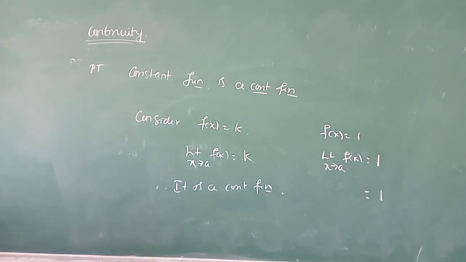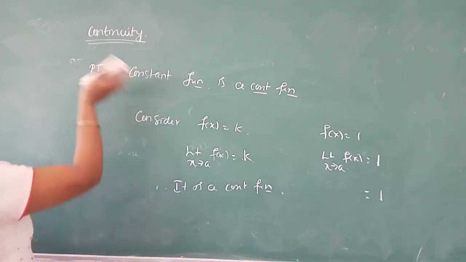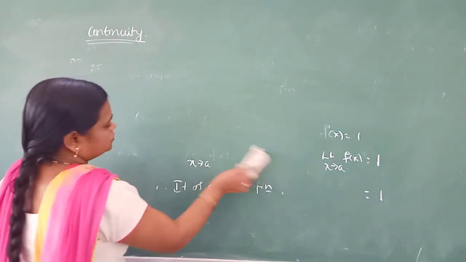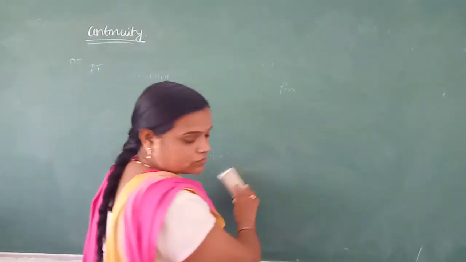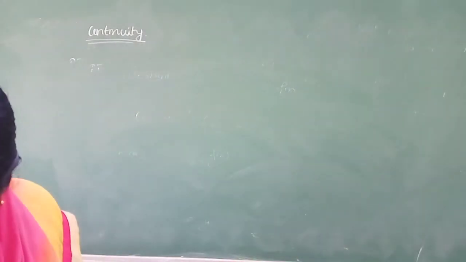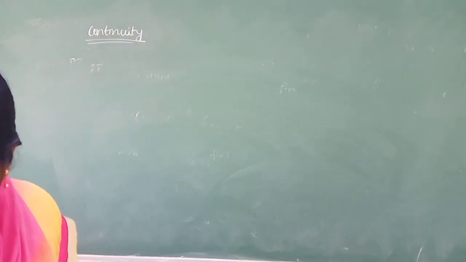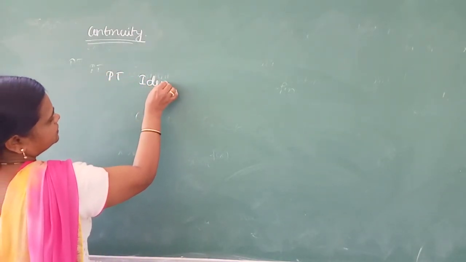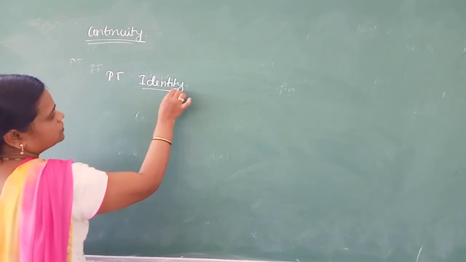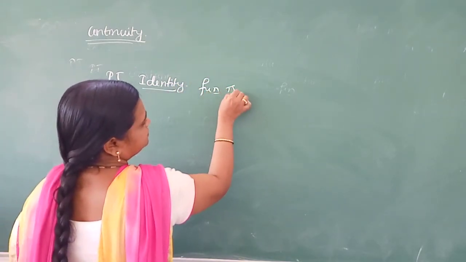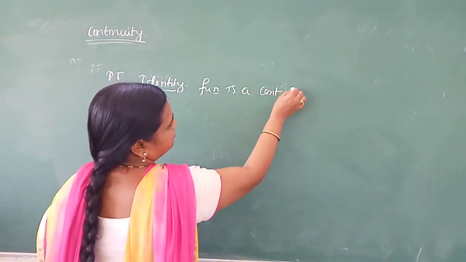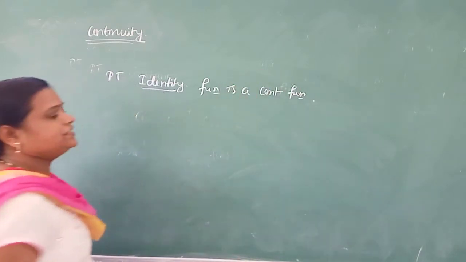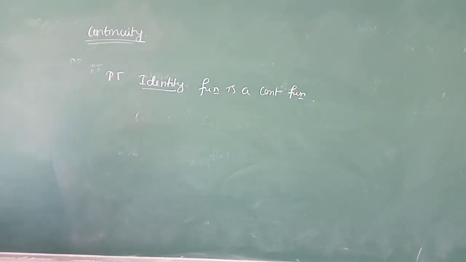Okay, we'll take next one. Prove that identity function is a continuous function.